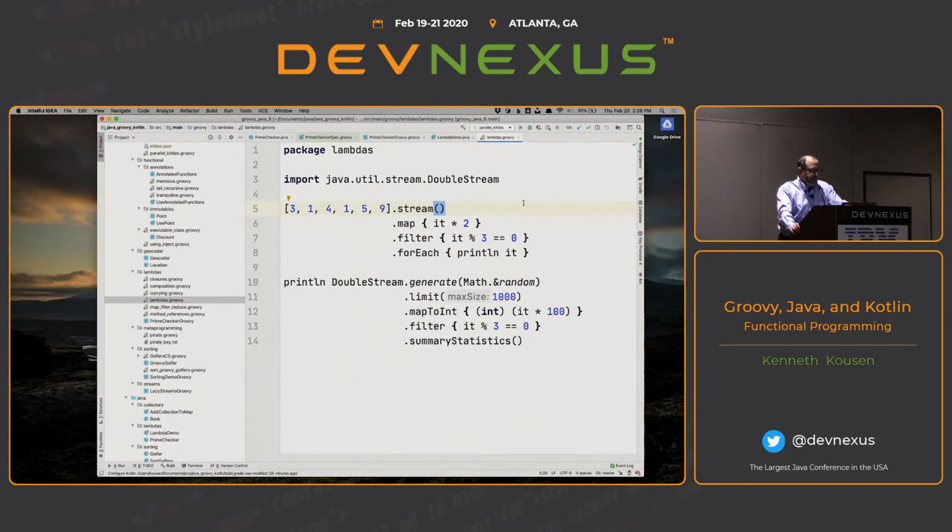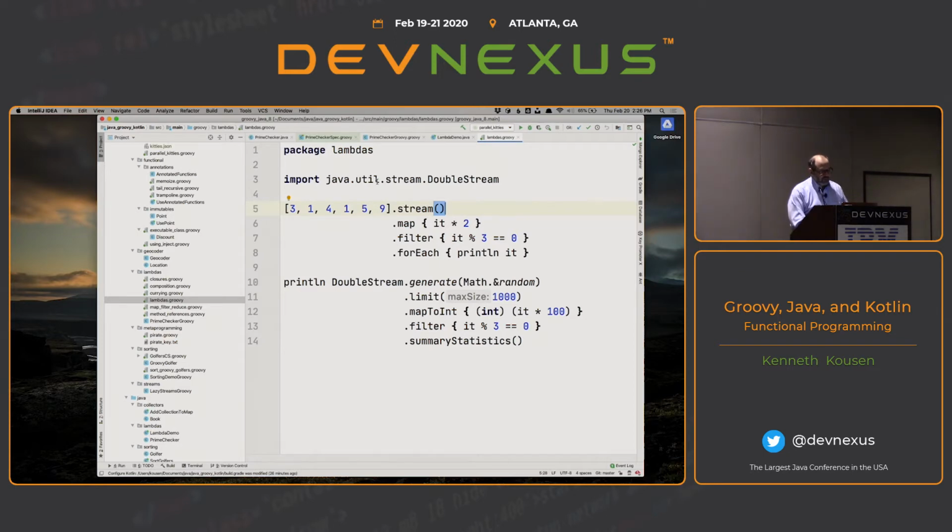Now the interesting part here, I'll show you the map filter reduce in a minute. The biggest problem I have with Groovy with map filter reduce is that they didn't use the words map, filter, and reduce. I imagine if they had to do over again, they would have. However, this is one of the interesting features of Groovy. If you want to use Java streams, just write Java.